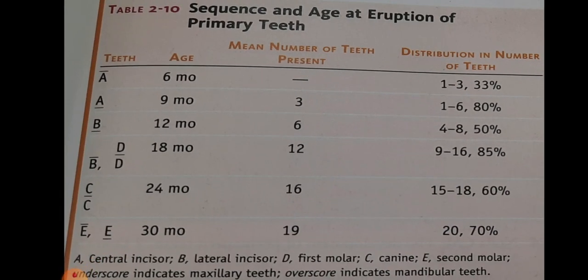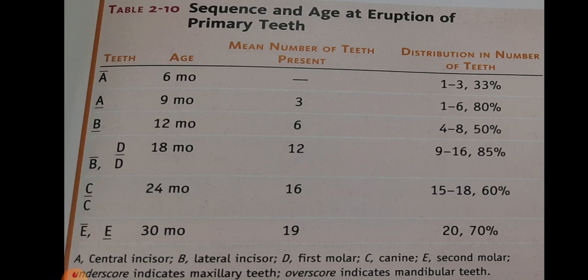The sequence and age of eruption of primary teeth are illustrated in Table 2.10. This is the Table 2.10. The sequence and age of attainment of primary teeth. First, maxillary central incisor. Next, mandibular central incisor. Then maxillary lateral incisor.